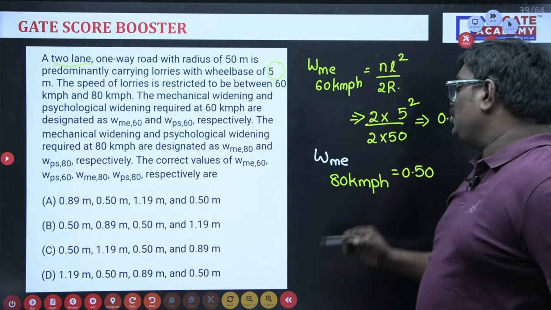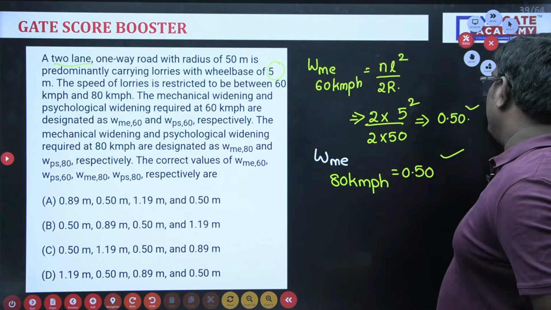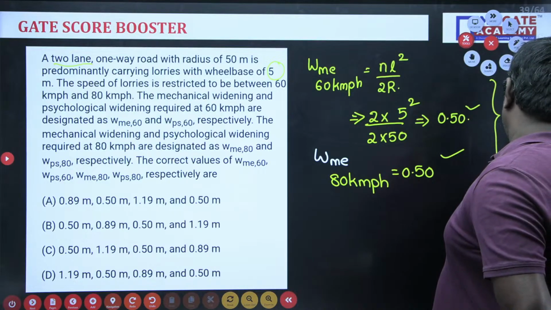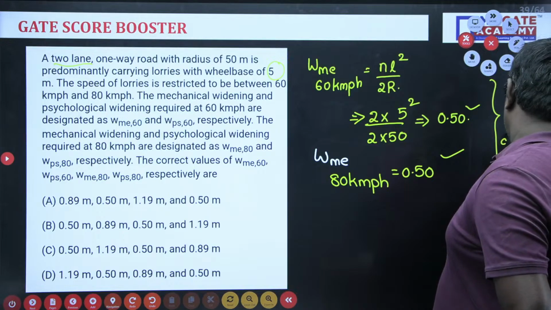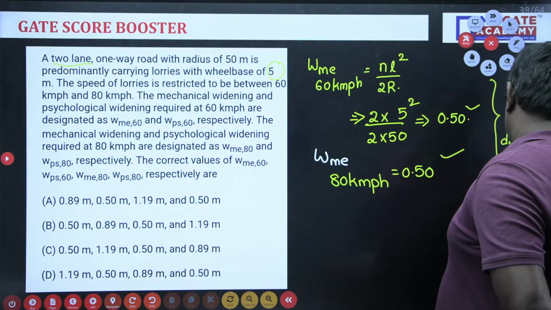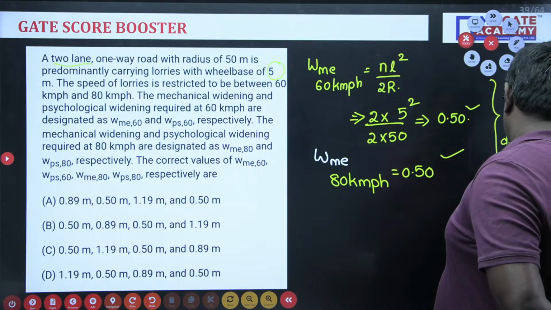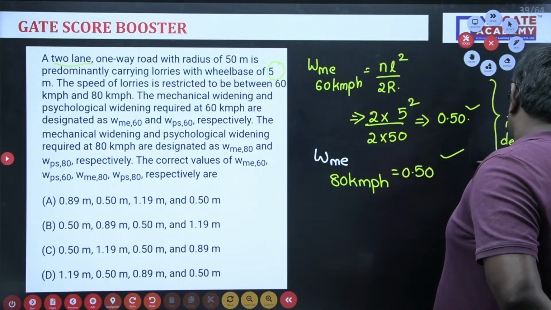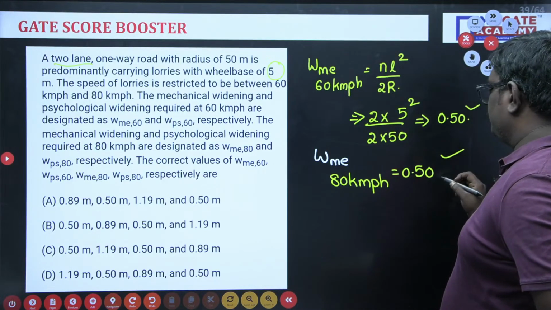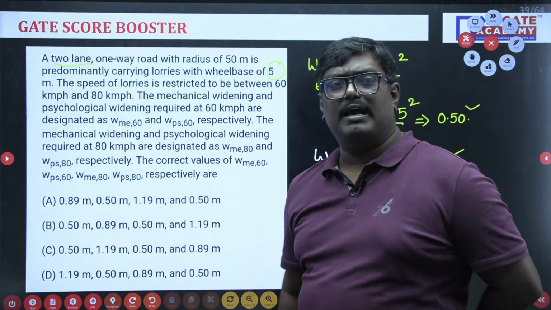So you can directly say that for 80 also, because it is independent of velocity. As it is independent of the velocity, you can write this, okay? Okay, you can write. Next, the next one we have is what, sir?